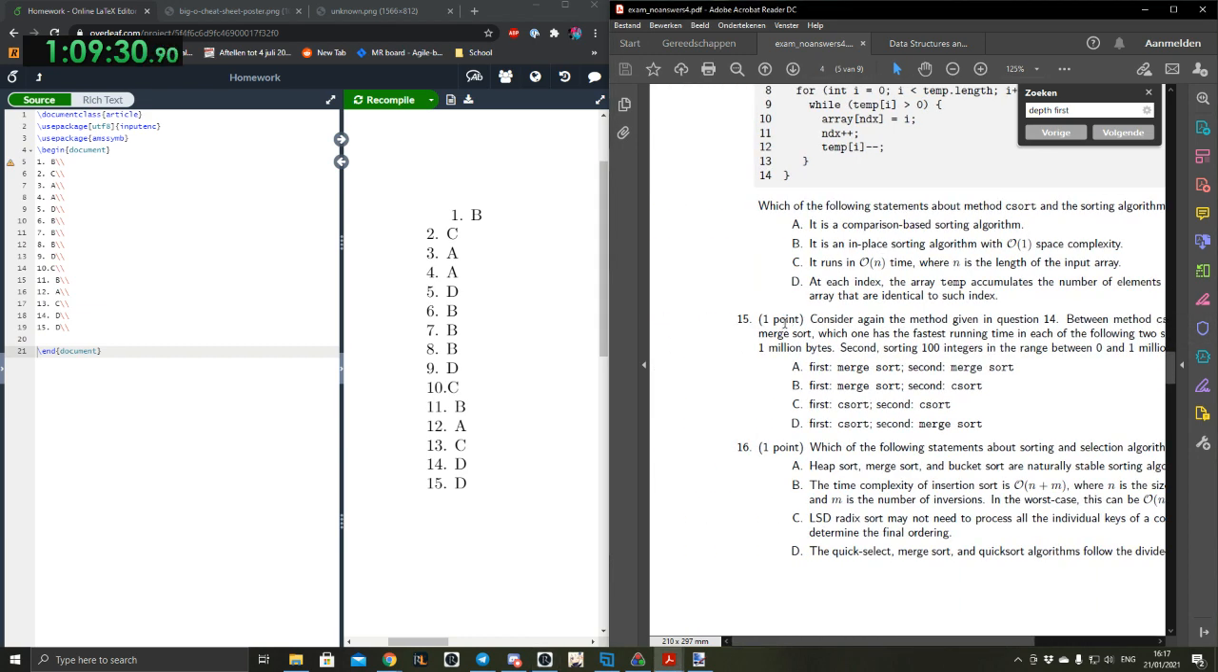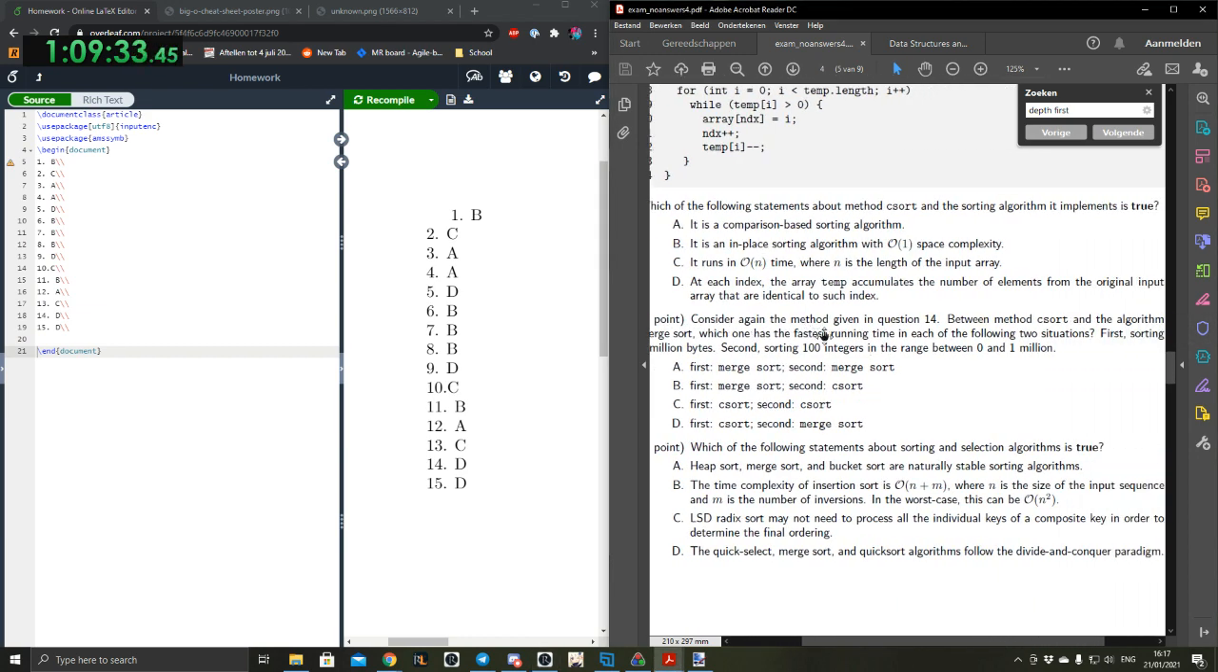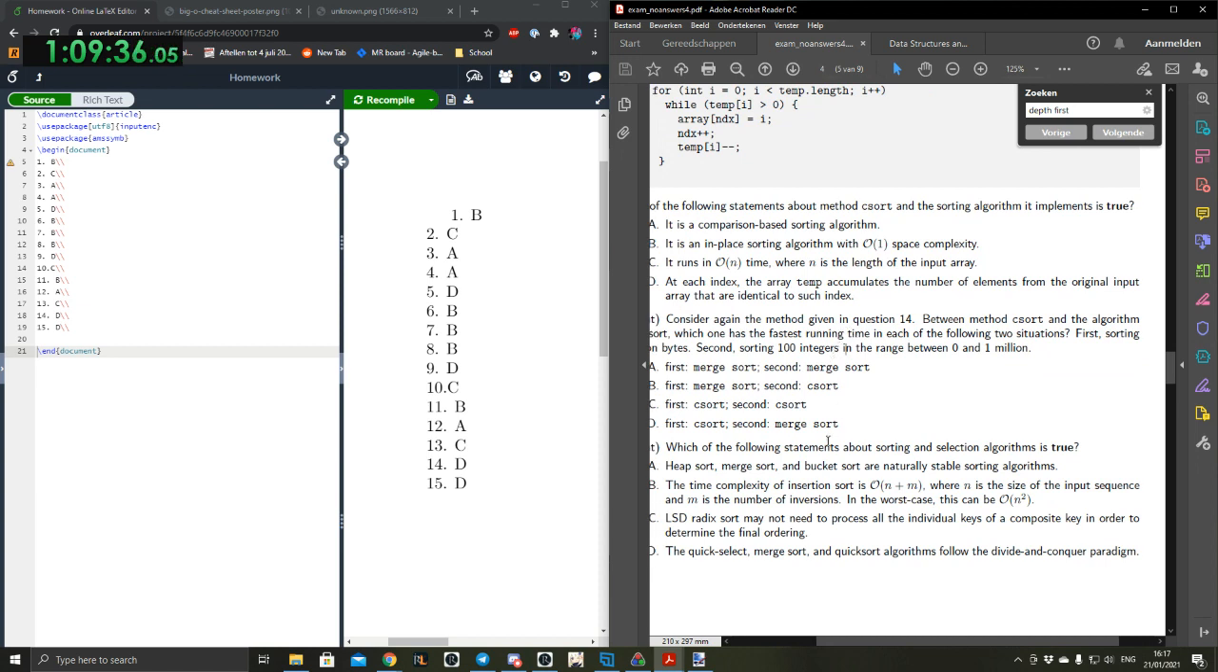Okay, which of the following statements about sorting and selection algorithms is true? Heap sort, merge sort, and bucket sort are naturally stable sorting algorithms. I don't know what that means. I believe stable means the things that aren't changed aren't touched. If two elements are the same, they should preserve the order. So if you have 5 in the middle and 5 at the end, one should stay on the left, the other on the right, even if you sort. That makes sense.